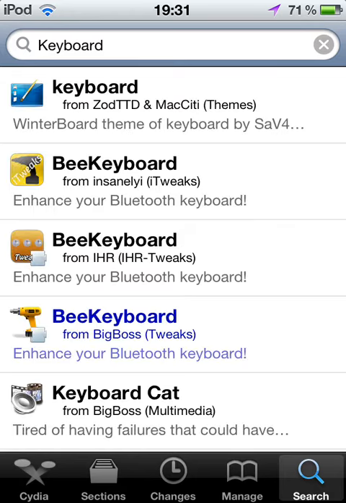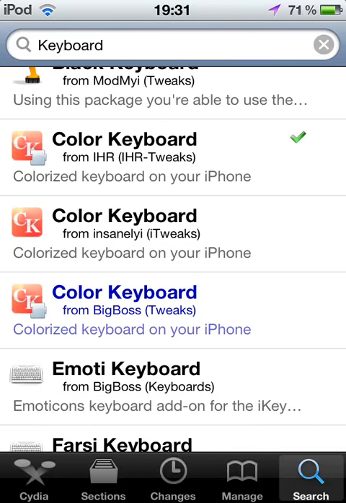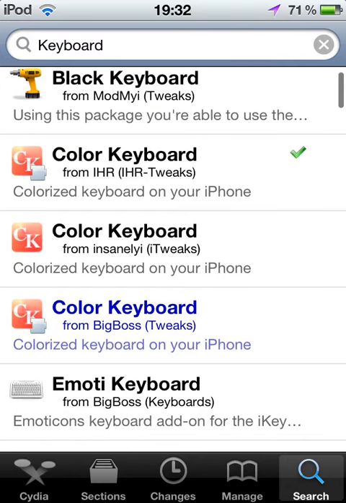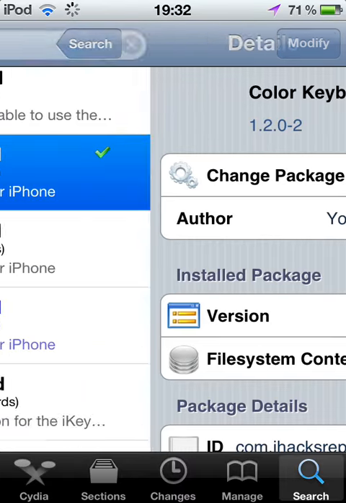So when Cydia is loaded, you want to go down until you find Colour Keyboard, which has CK in a red square, and it's from IHR, in brackets IHR-tweaks, so this one here. You want to go ahead and install it. I'm not going to because I already have it on my device.